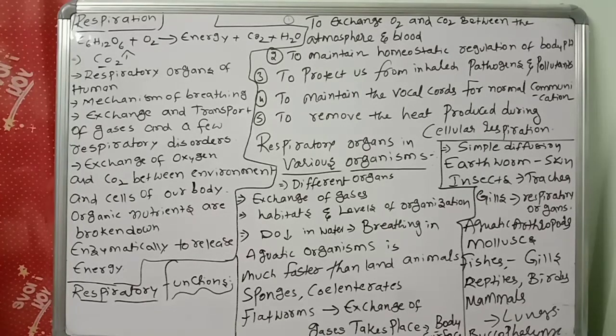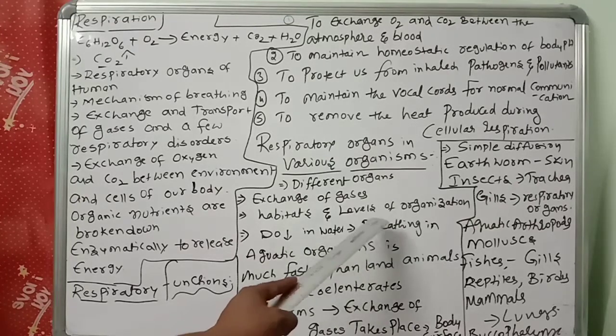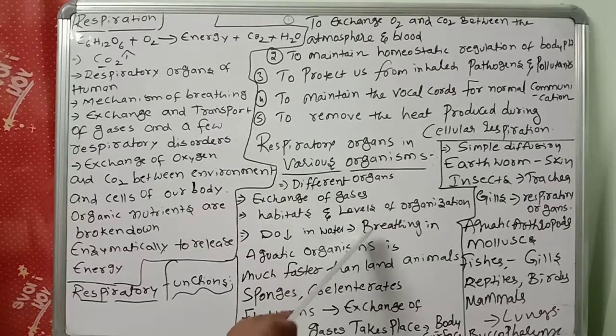This is important. Dissolved oxygen is less in water compared with the air. That's the reason aquatic organisms breathe much faster than land animals. That's why they have separate or special respiratory organs. For example, sponges, cnidarians, flatworms exchange gases through the body surface.